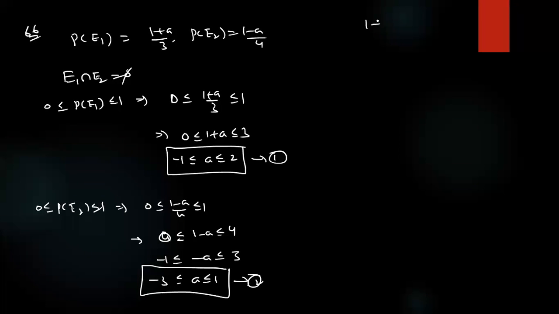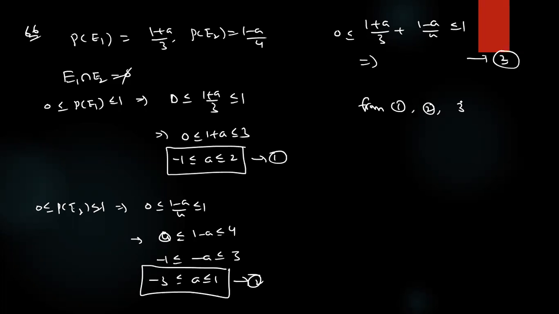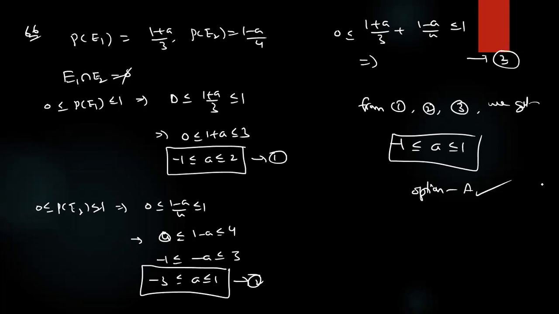Finally, one more case. 1 plus A by 3 plus 1 minus A by 4 less than or equal to 1. Simplify, you are getting something. So from 1, 2, 3, we get the options here. This was a previous JEE Advanced question. Don't miss the concept, this one. Sometimes they are asking JEE Mains also.